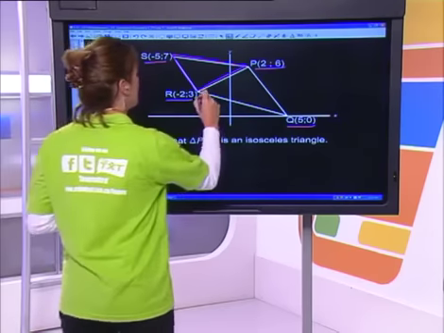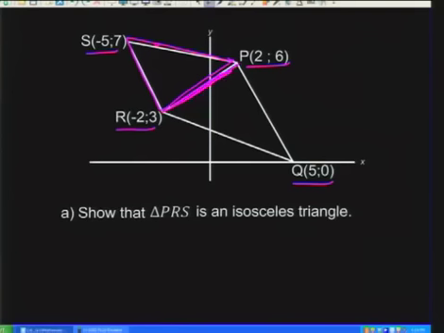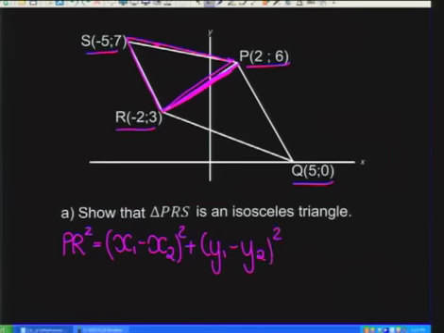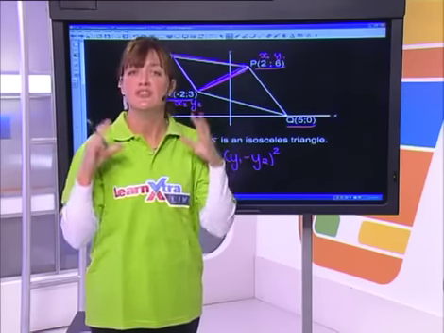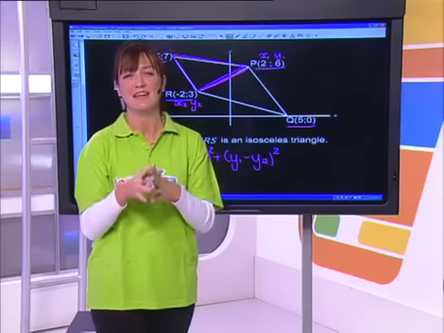So let's start by working out the length from P to R. So we're going to use our formula and say PR squared is equal to, we're going to take the x coordinate of the one value minus the x coordinate of the other squared plus the y coordinate of the one value minus the y coordinate of the other squared. Okay? So therefore let's call that x1 and y1, x2 and y2. You'll notice that I label my coordinate points all the time. I'm always writing x1, y1, x2, y2. I do that because it actually helps not make any silly mistakes when you're doing these.